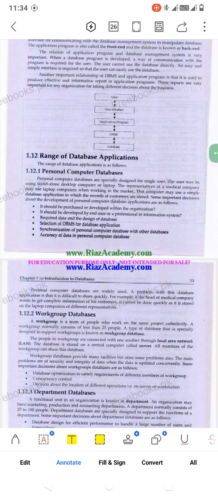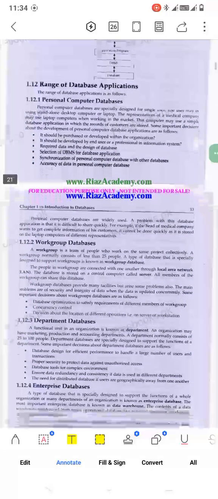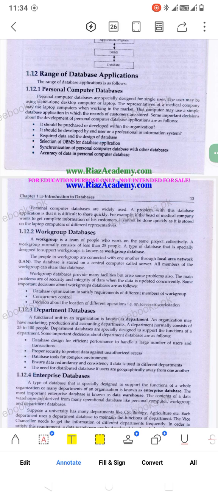Range of the database application. We have a large range of database applications. First of all, we have the personal computer database. It is specially designed for a single user, meaning we have designed it just for ourselves. A small database like this is called a personal computer database.